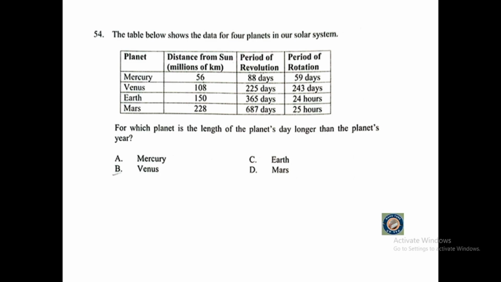For which planet is the length of the planet's day longer than the planet's year? A. Mercury, B. Venus, C. Earth, or D. Mars?